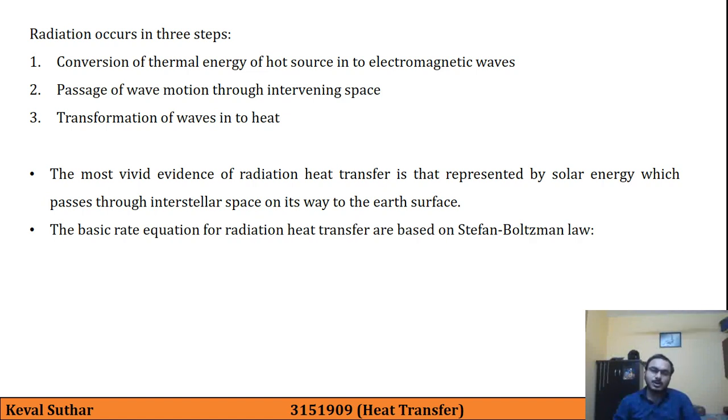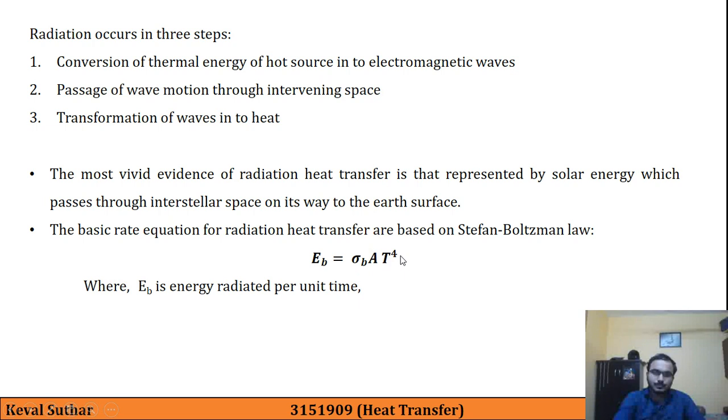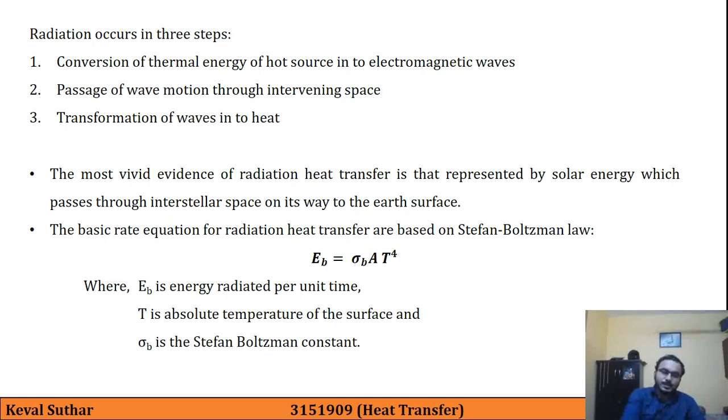The basic rate equation for radiation heat transfer is based on the Stefan-Boltzmann law, and it is given by E_b is equal to sigma_b A T raised to 4, where E_b is the energy radiated per unit time, T is the absolute temperature of the surface, and sigma_b is the Stefan-Boltzmann constant.